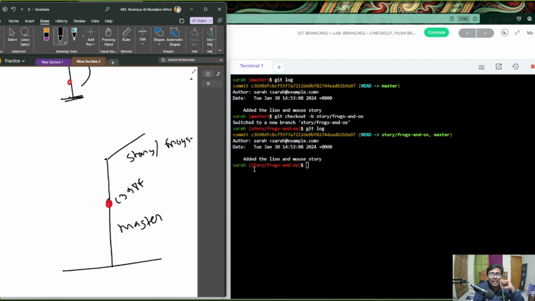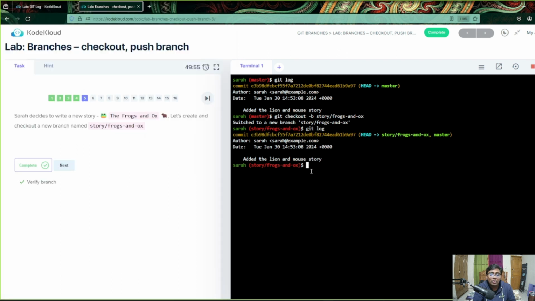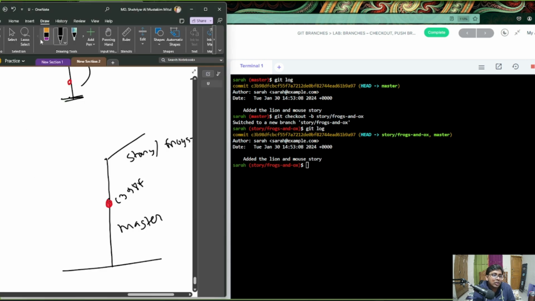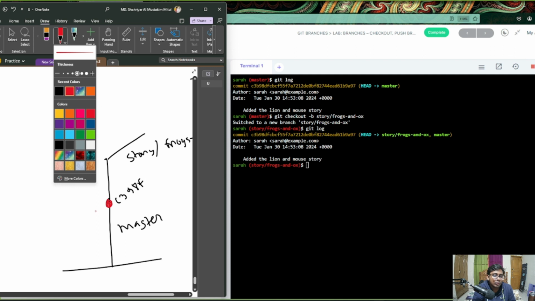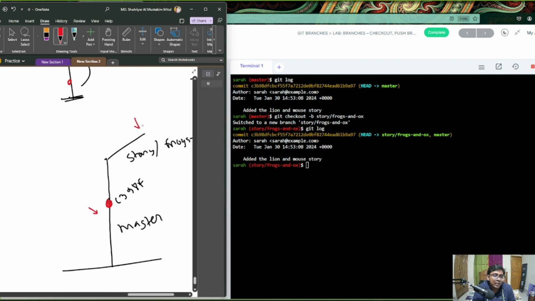Now here is an interesting part. I mentioned that when we go to another branch or create another commit, right now we are in another branch. So the head is there. As we move from this branch to another, previously we were in the master branch, right? Now we're here, so the head has moved from here to here.